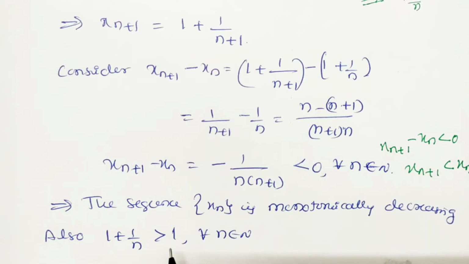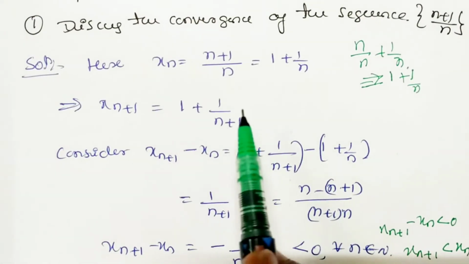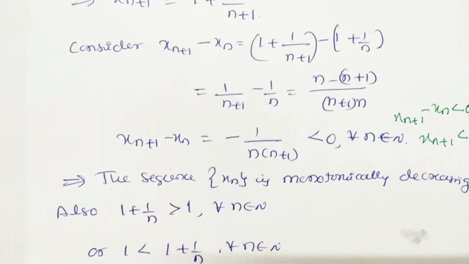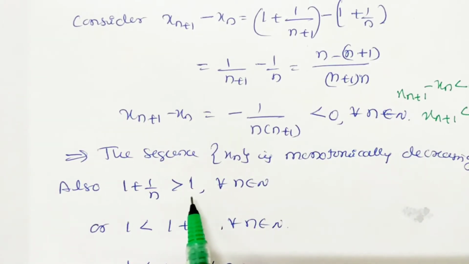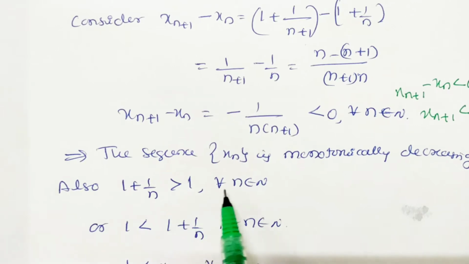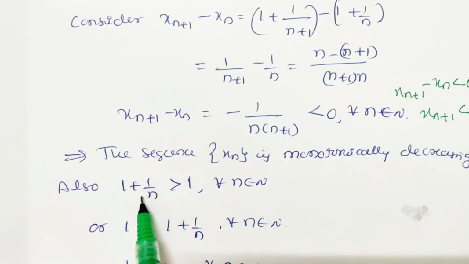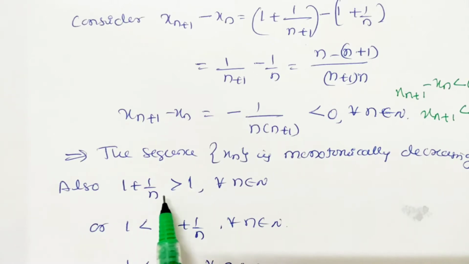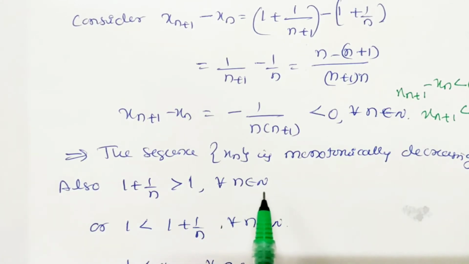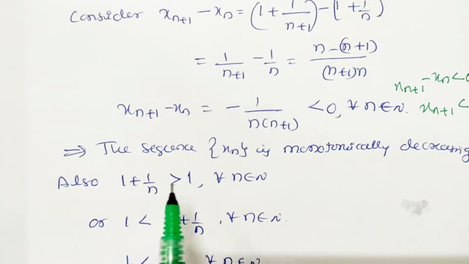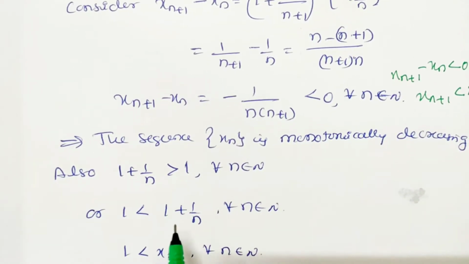And also, xn is 1 plus 1 by n, and this is always greater than 1 because here n is a natural number. 1 divided by any natural number is positive, so 1 plus 1 by n is greater than 1 for all n belongs to N. Or we can write it as 1 is less than 1 plus 1 by n.